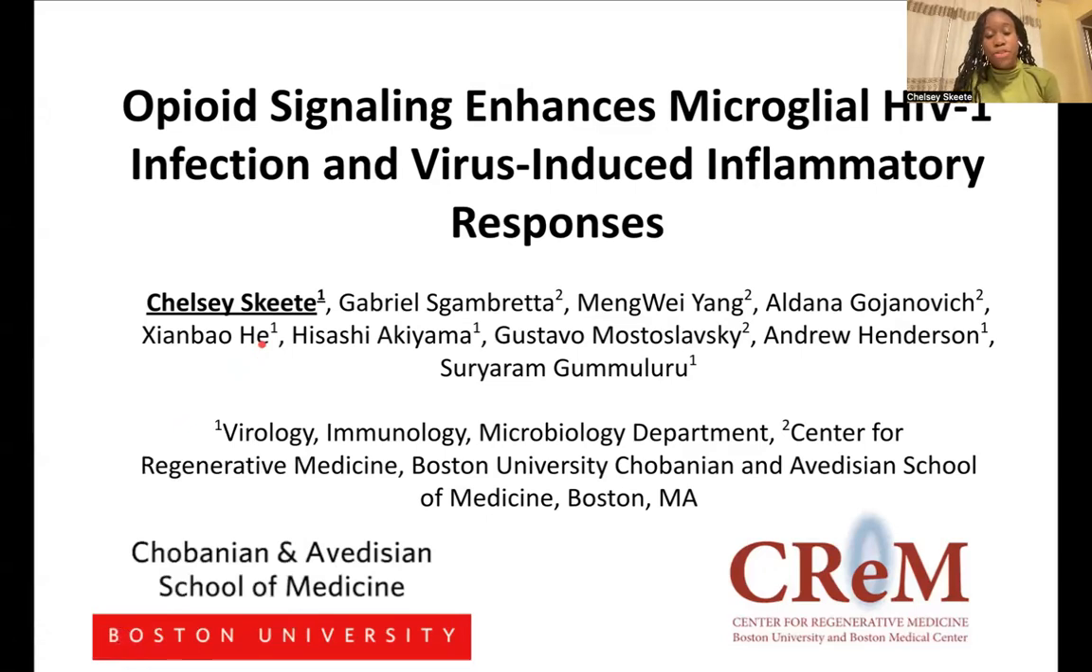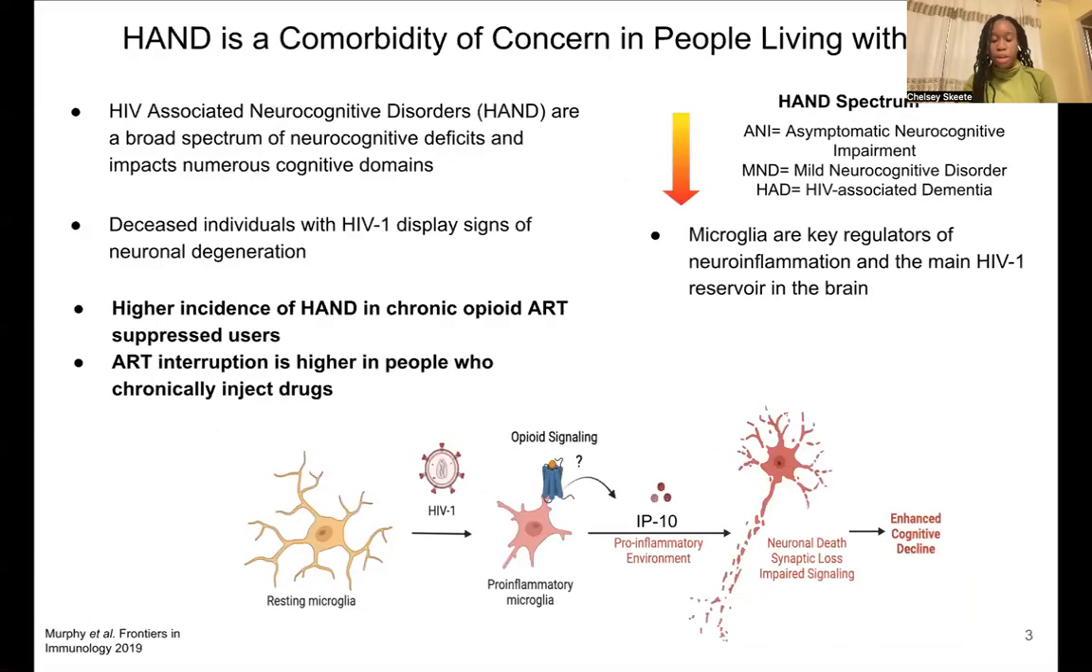I am a fifth-year PhD student at Ram Gummilo's lab, and today I'll be discussing opioid signaling enhances microglial HIV infection and virus-induced inflammatory responses. So currently, there's a syndemic of people who are chronically using opioids and living with HIV, which is estimated to be about 3 million people on a global scale.